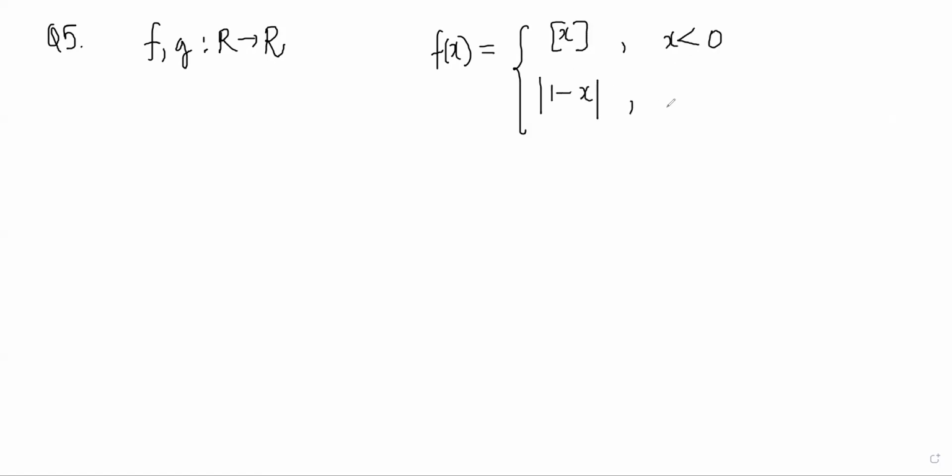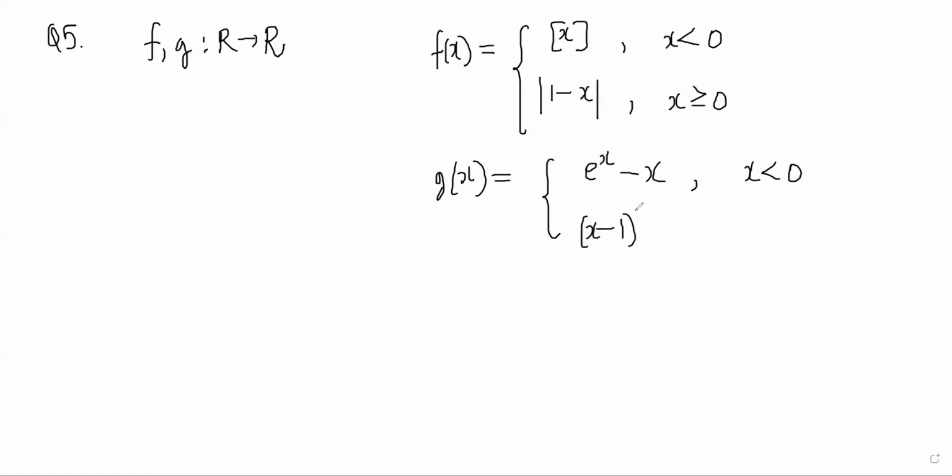F and G are two functions, R to R, and they are defined like this. F of x is equal to g of x if f of x is less than 0, and mod of 1 minus x for x greater than or equal to 0. And g of x is defined as e power x minus x for x less than 0, and (x minus 1) whole square minus 1 for x greater than or equal to 0.